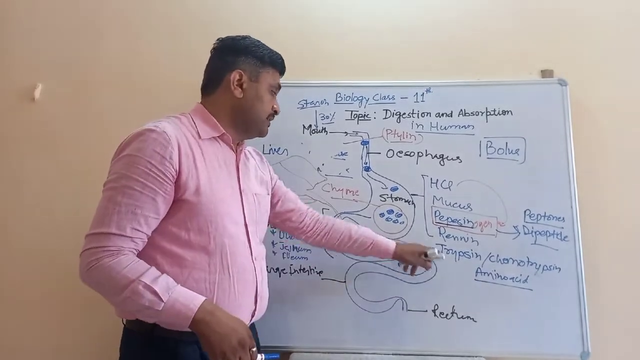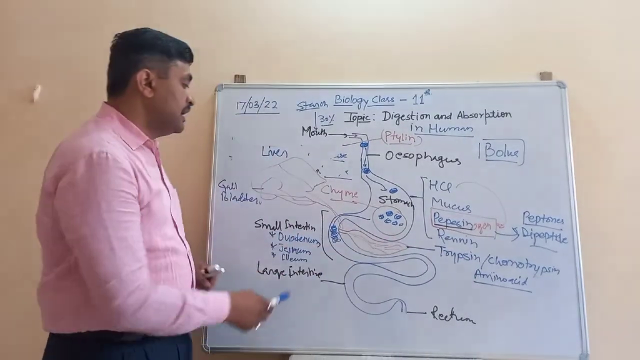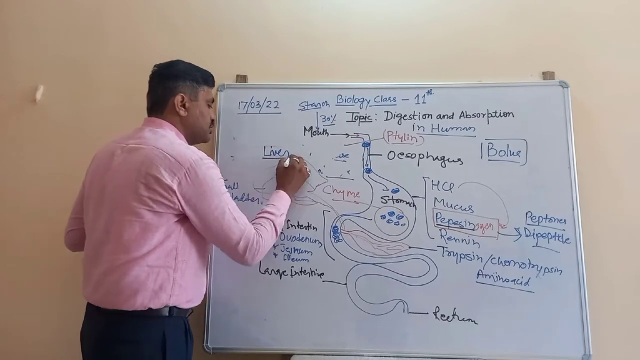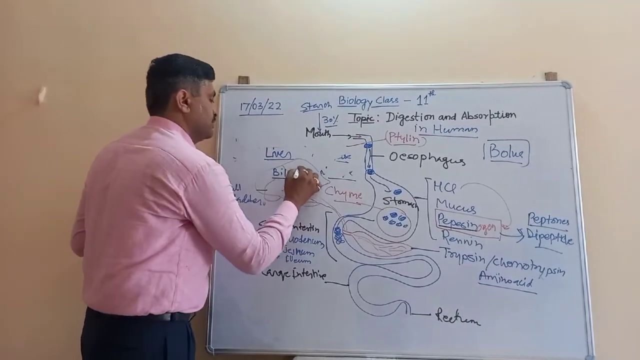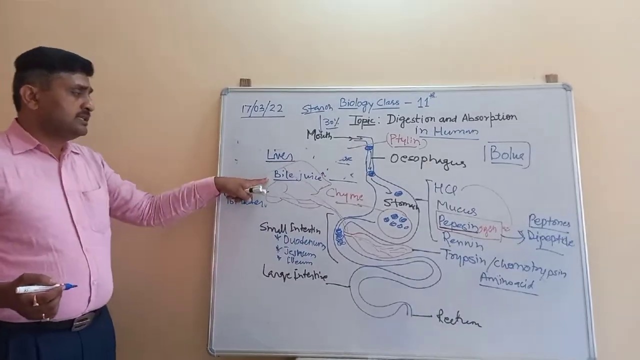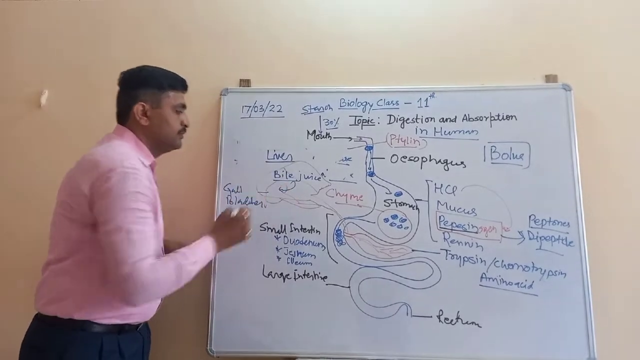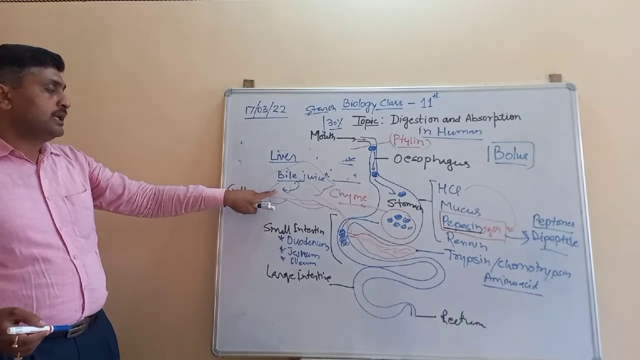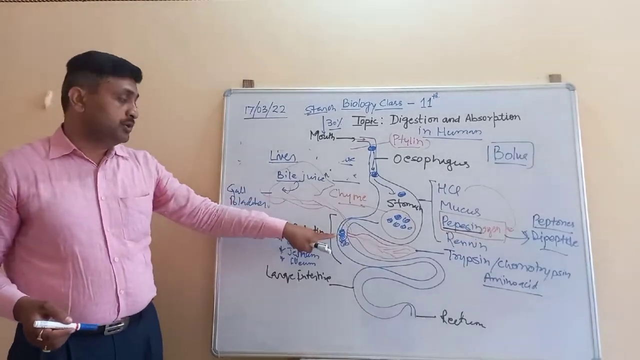So after that, when the pancreatic juice releases the trypsin and the chymotrypsin into the duodenum, there is the liver, and this liver is responsible for the synthesis of the bile juice. The synthesis of bile juice takes place inside the liver and its storage takes place in the gallbladder. After the synthesis, the bile juice is stored in the gallbladder, and after that this gallbladder releases the bile juice into the duodenum.